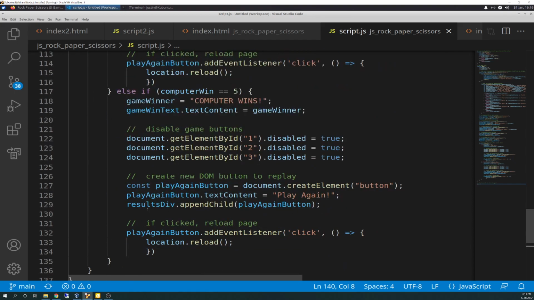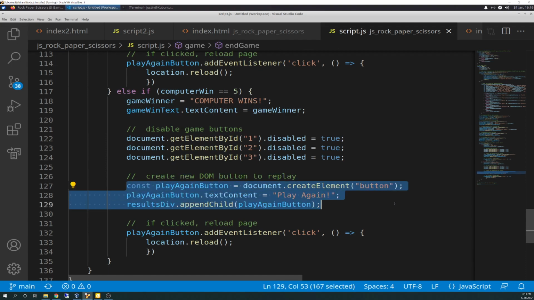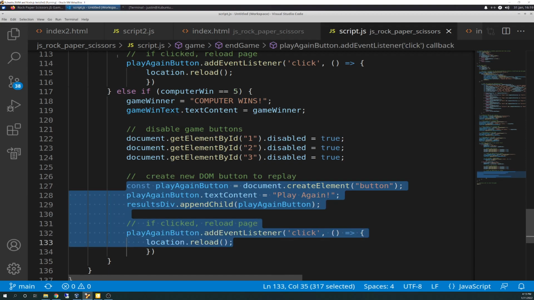So here's the element getting created. There's the text getting applied to it. It's getting appended to the results div as a child, and it's waiting for you to click. Again, none of that is required for this, so don't think you've got to put this in your code. As always, I preface everything with that: you've already taken your stab at this project and you're just wanting to see mine for curiosity's sake.